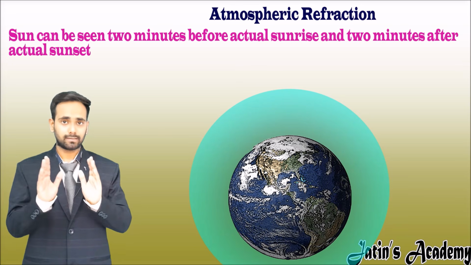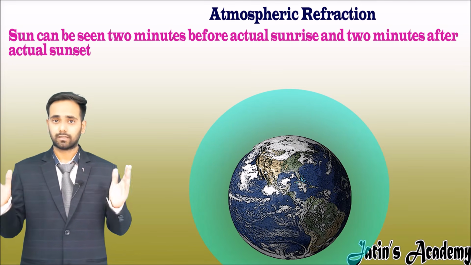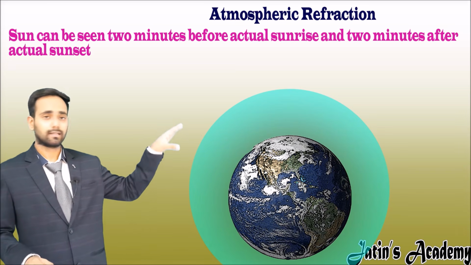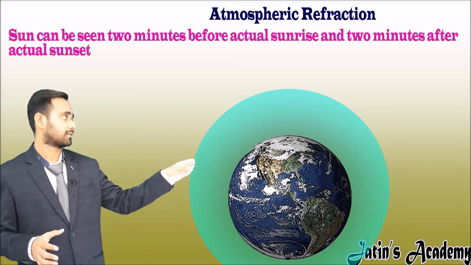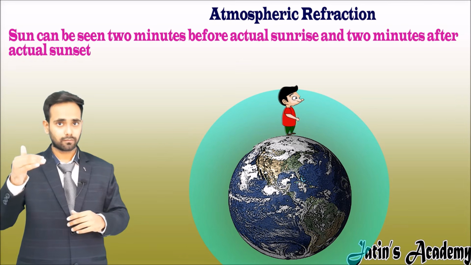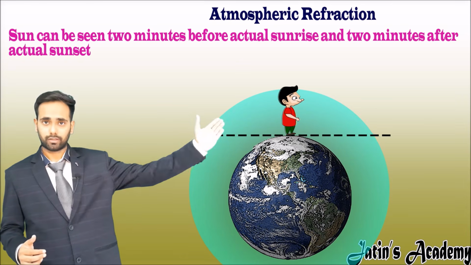Before understanding this advance and delay, let us understand how a person is able to see the sun. If we assume the earth is a sphere, in the front view we have a circle, and a person is standing on the circle, on the surface of the earth, and from the observer's eye there is a horizon.